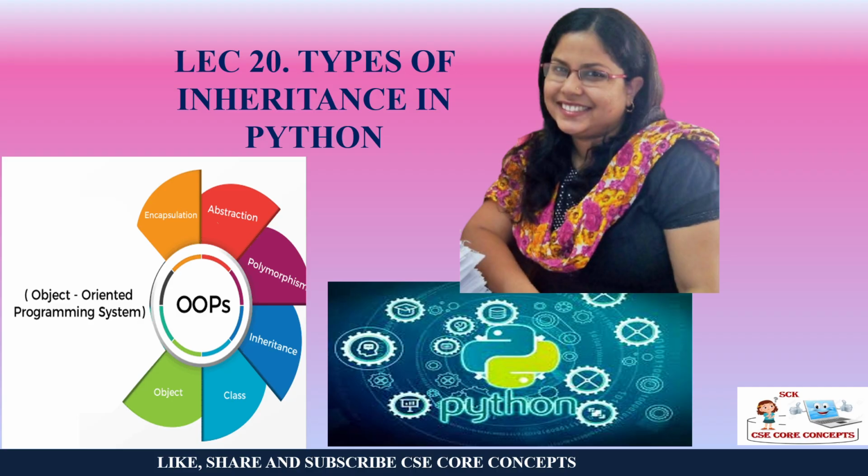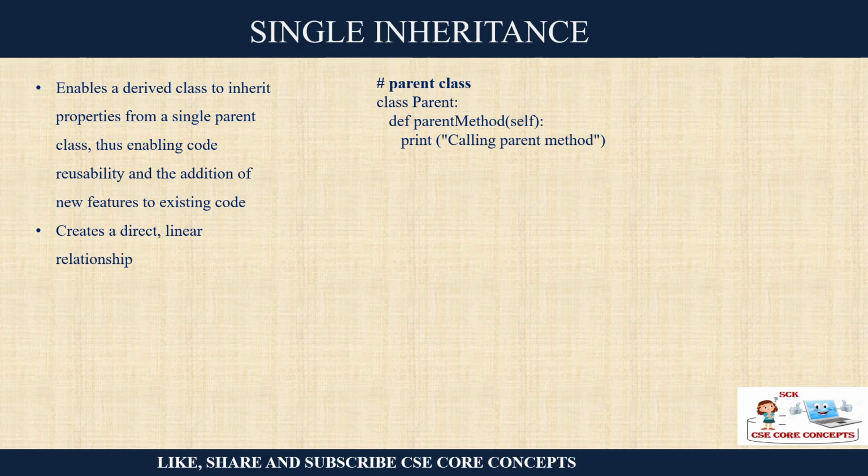And in my previous video, we discussed the concept of inheritance. So what do we basically mean by inheritance? That we have something called a superclass, like a parent-child relationship, and you can have a subclass. The subclass can inherit the properties of the superclass, right? So this is what we have understood till now. Let us discuss the types of inheritance. There are various types of inheritance by which the subclass can inherit the properties of the superclass.